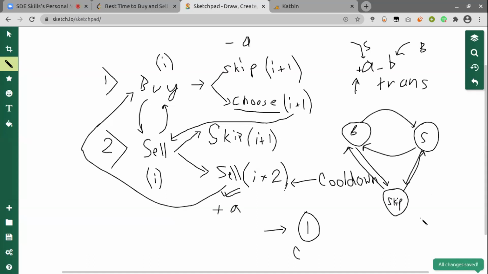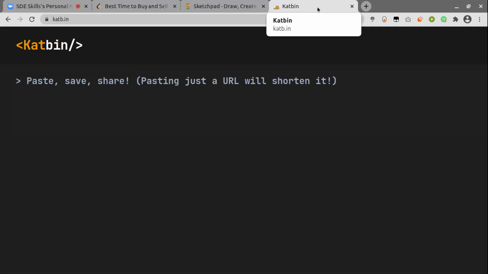That makes sense. So this is why this can be tagged as a finite state machine question, and then we can use the same mechanism. Like after we buy something, we can sell it, and if I don't want to sell it, I will skip it, and then if I skip it, I will move back to selling for the particular day, and after I sell it, I can again go to buying a particular stock. So I think this is the only thing here.